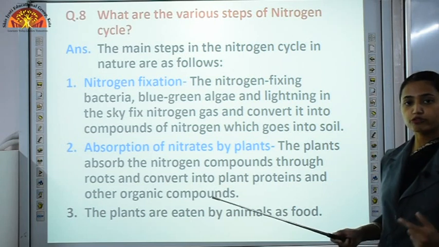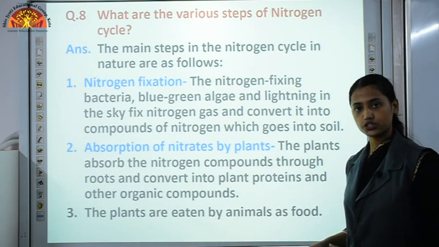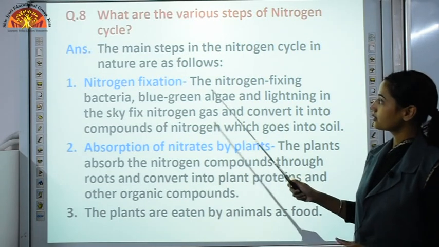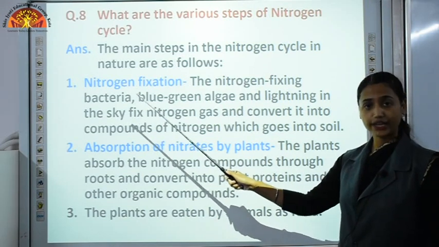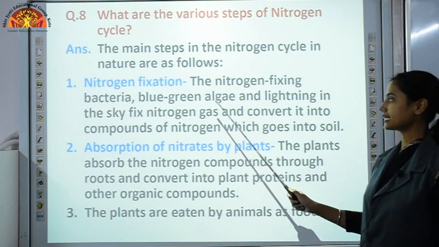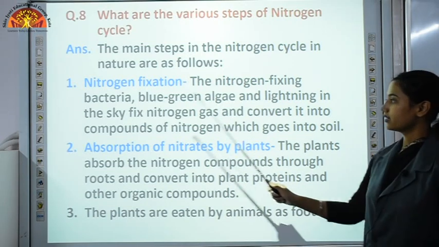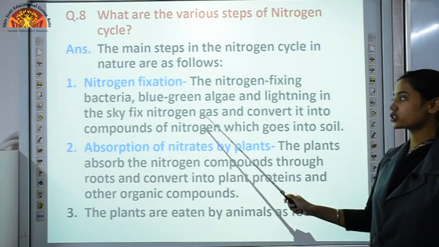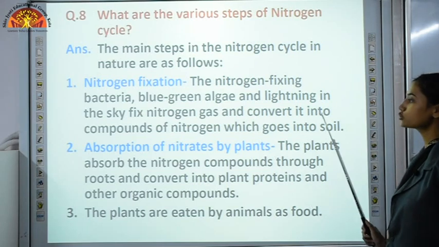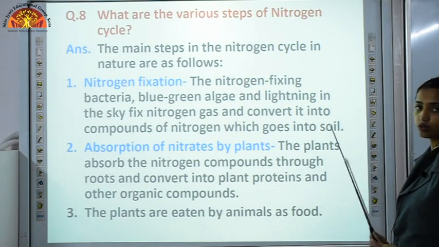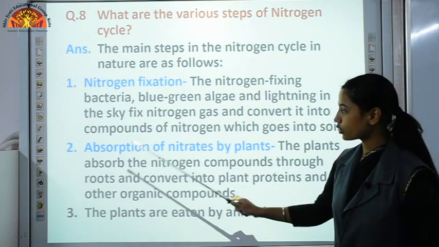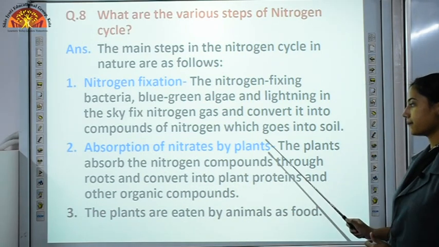Now, with the help of whom does this conversion take place? We have some nitrogen fixing bacteria like rhizobium, blue-green algae and lightning in the sky. They fix nitrogen gas and convert it into compounds of nitrogen which go into the soil. Then absorption of nitrates by plants.